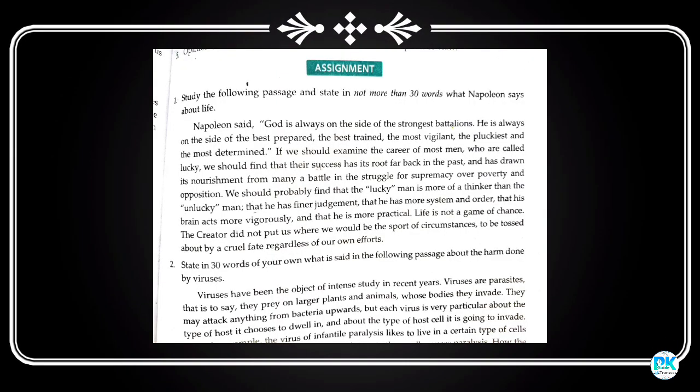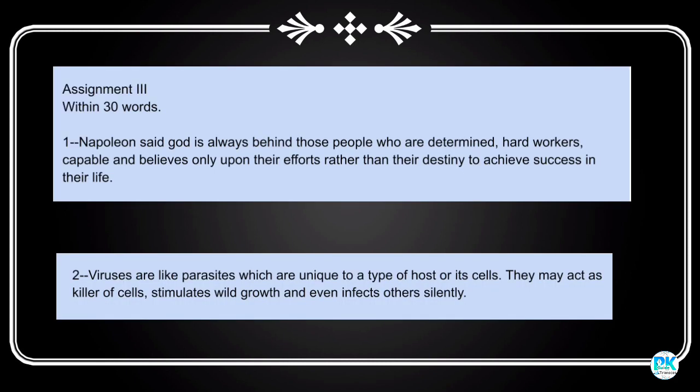Now the third assignment. Here you have to summarize a passage in not more than 30 words. Okay, let's see what I have written. First one: Napoleon said, God is always behind those people who are determined, hard workers, capable, and believe only upon their efforts rather than their destiny to achieve success in their life. You may even count, it will consist of 30 words.